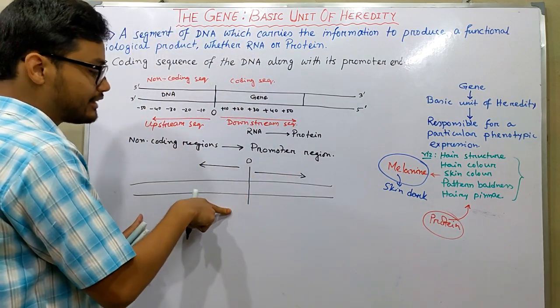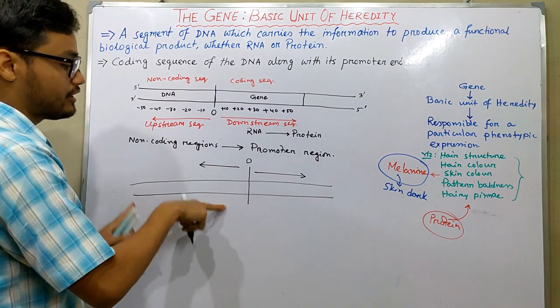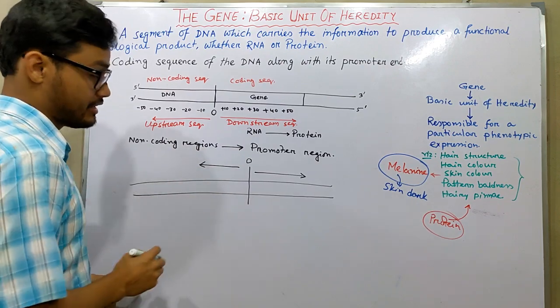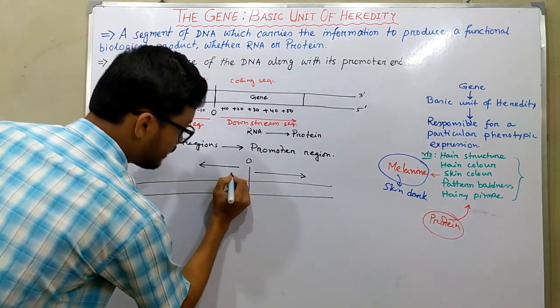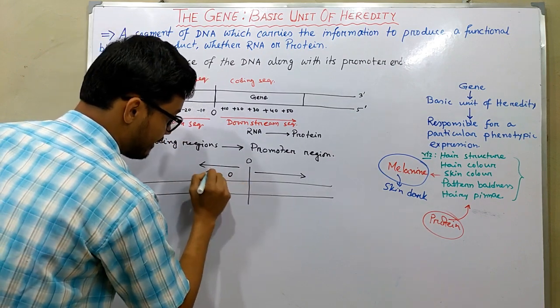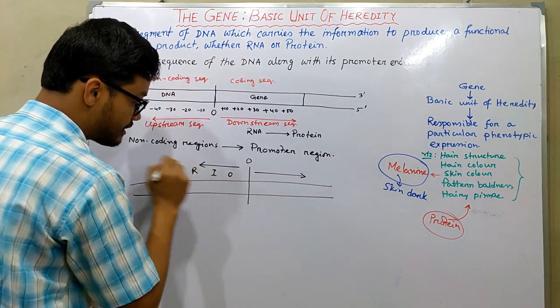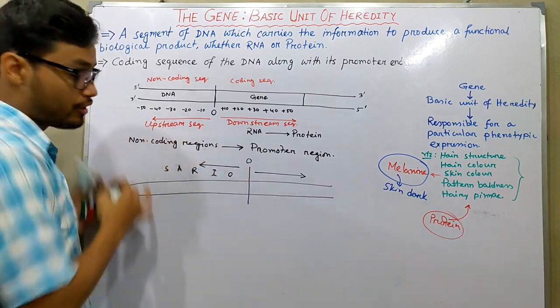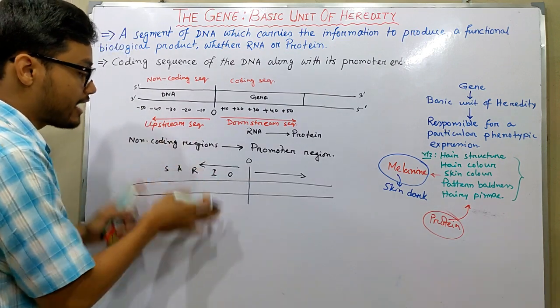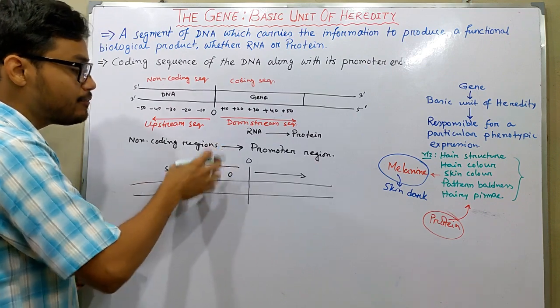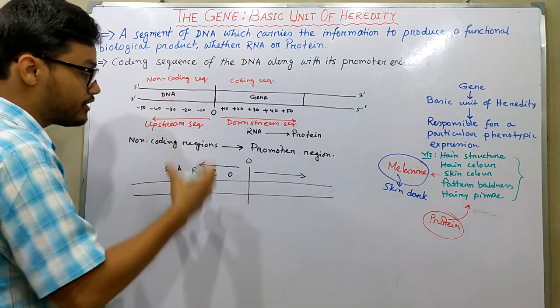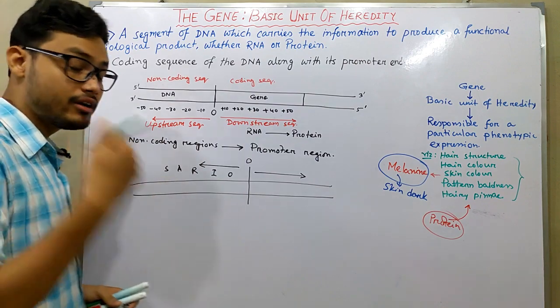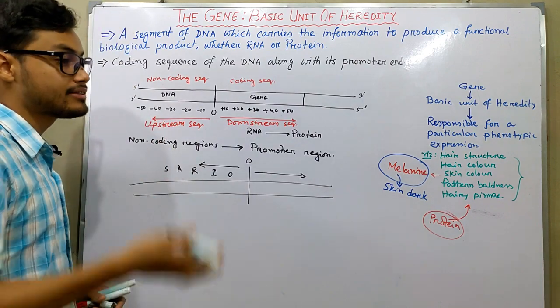In the case of the promoter region, there are many more regions present, like operator, like inducer, like repressor, like activator, like silencer, and so on. So the promoter region actually consists of many small regions, that is operator, inducer, repressor, activator, silencer, and so on.